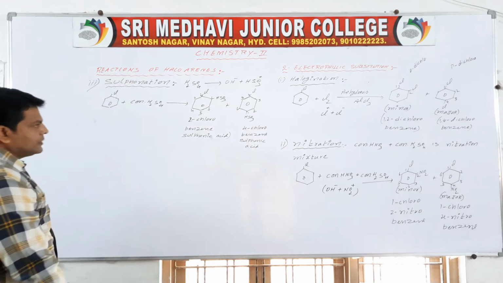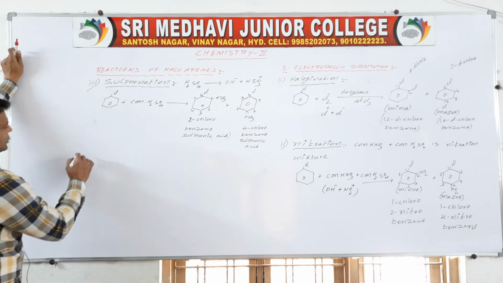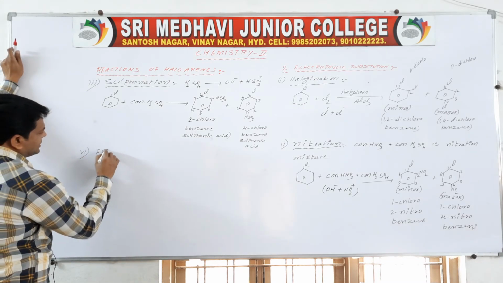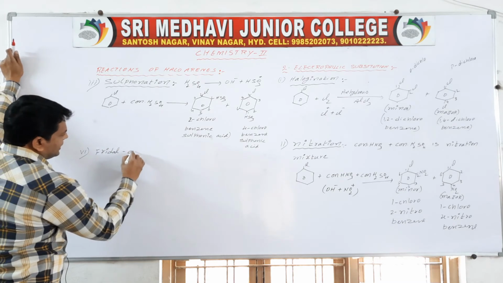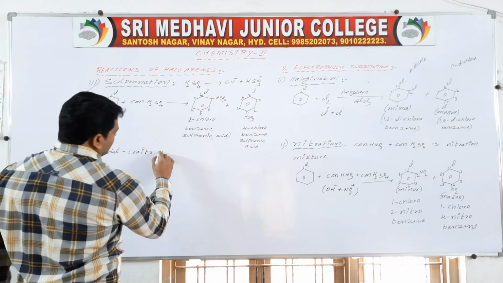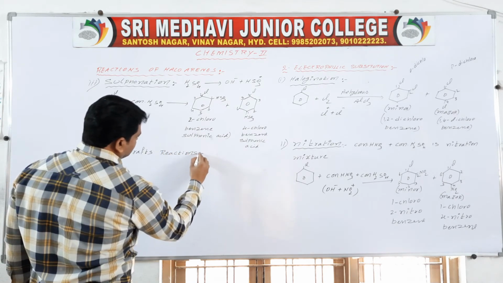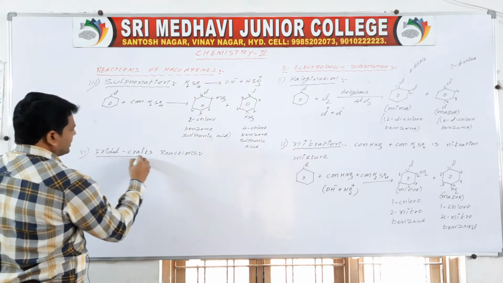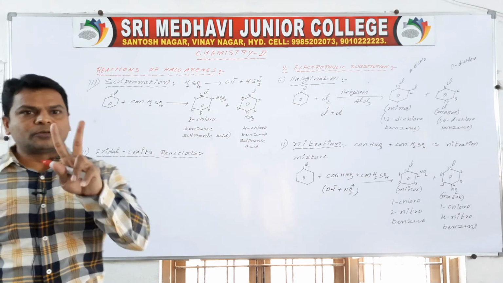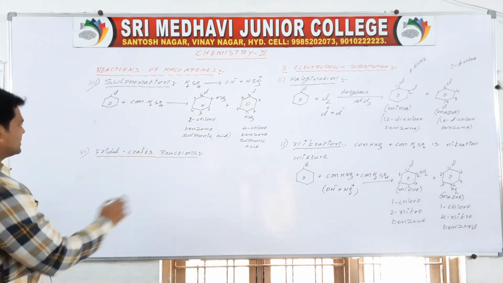Then the fourth one is Friedel-Crafts reactions. In Friedel-Crafts reactions, there are two types, alkylation and acylation.